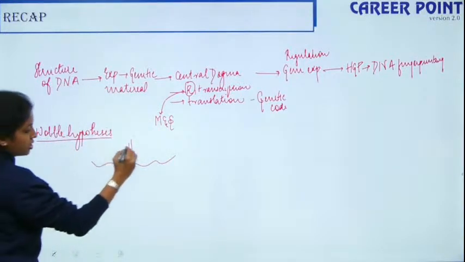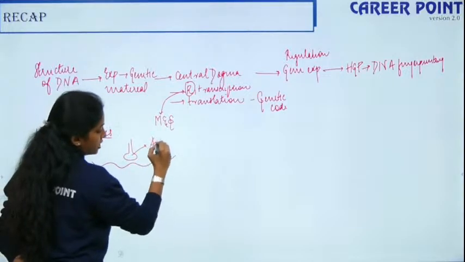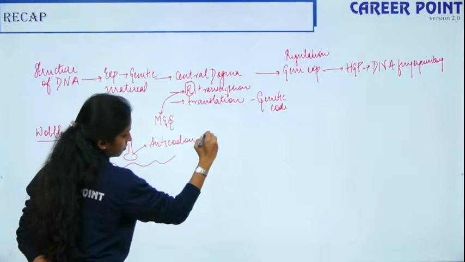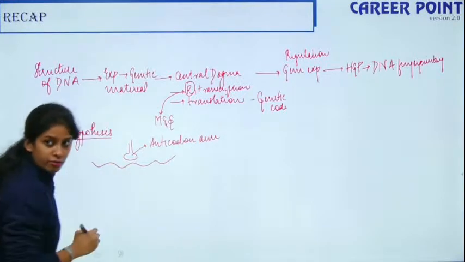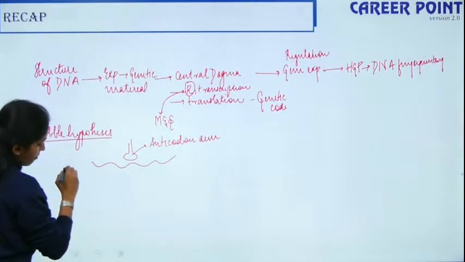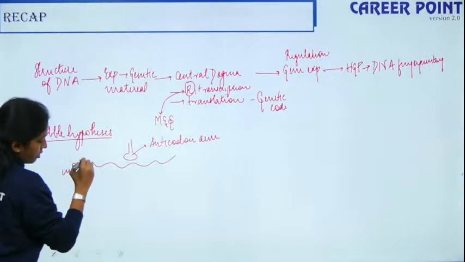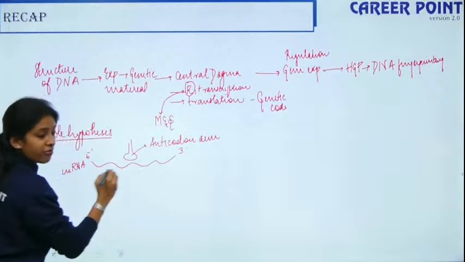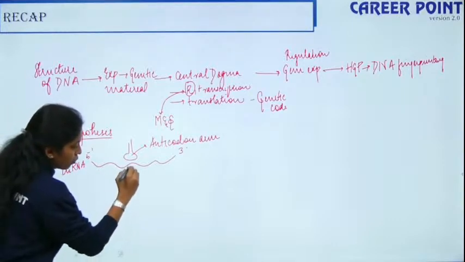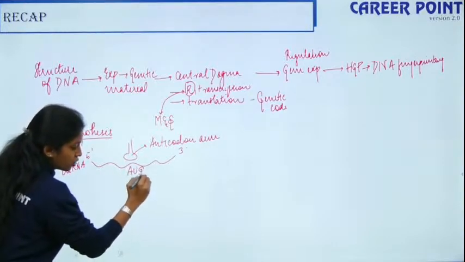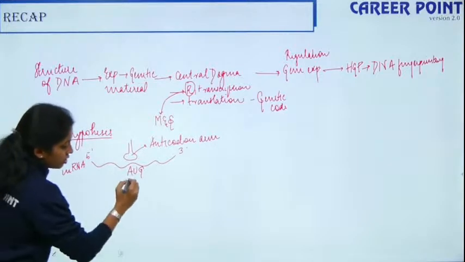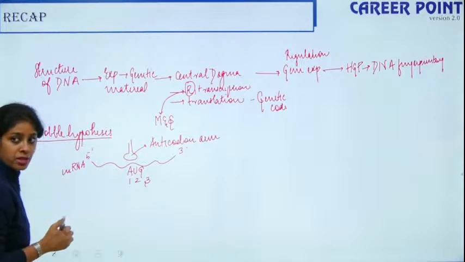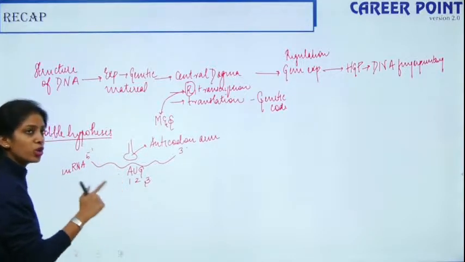So this is the anticodon arm of tRNA, and this is your mRNA, which is 5' to 3'. Suppose I have AUG here. This is the first base, second base, third base on your mRNA, but it is the other way round on your tRNA.